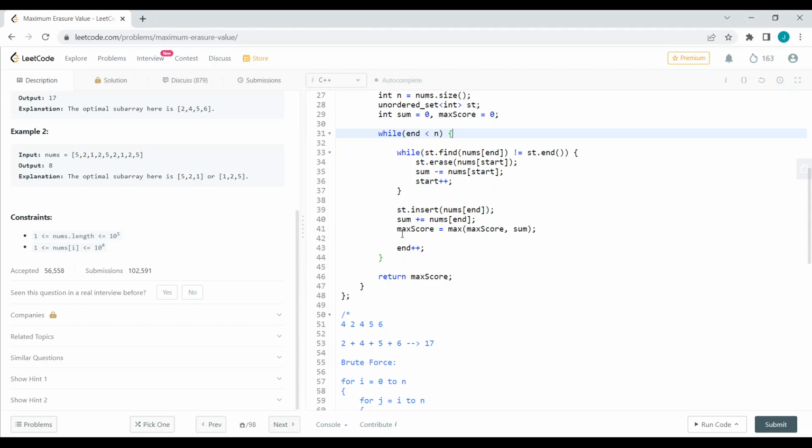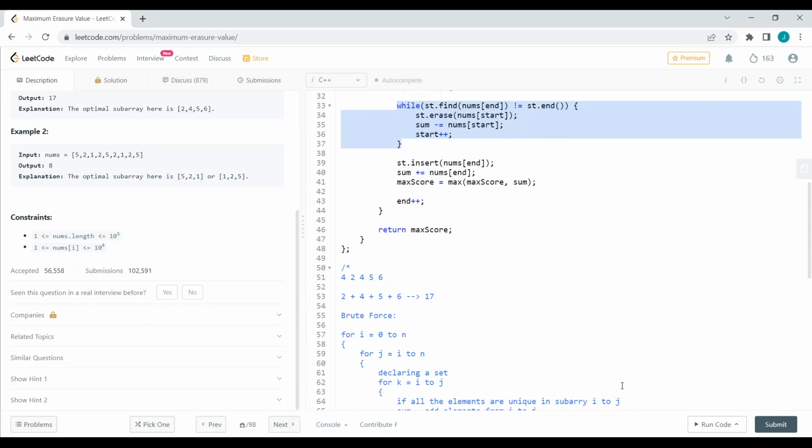So we are eliminating the elements which are at the start position. We are just contracting the window here, and then we will increment the start. After coming out of this while loop, we will insert the element into our set, and then we will add to our running sum, and we will update the max score, and finally we will return the max score.